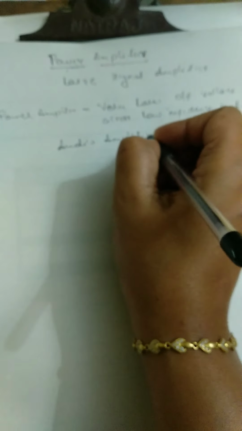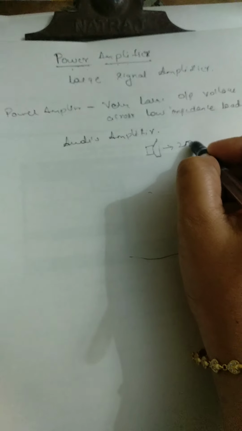For example, a power amplifier is an audio amplifier. The speakers usually have very little resistance, and since the resistance is very low, there will be more current. So we are sourcing a large amount of current.